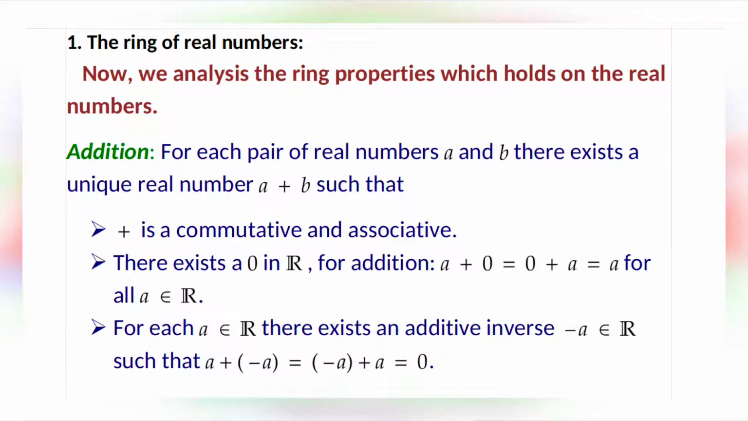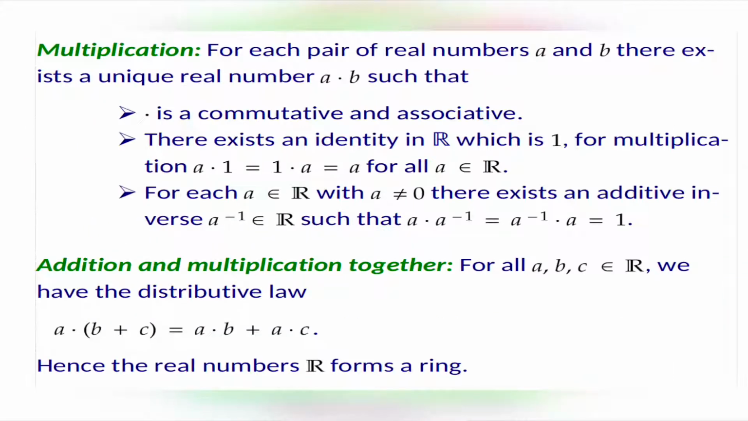The third one is for each a belongs to R, there exists an additive inverse minus a belongs to R such that a plus minus a equals minus a plus a equals 0. Next we see the multiplication. For each pair of real numbers a and b, there exists a unique real number a dot b such that dot is commutative and associative.